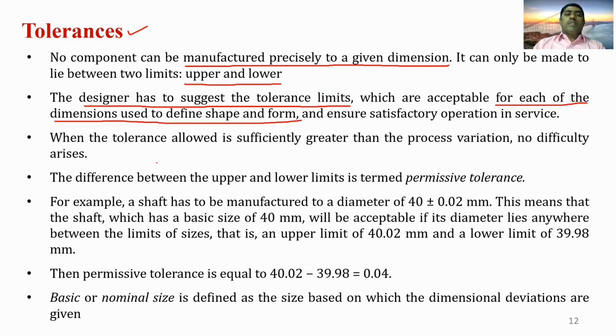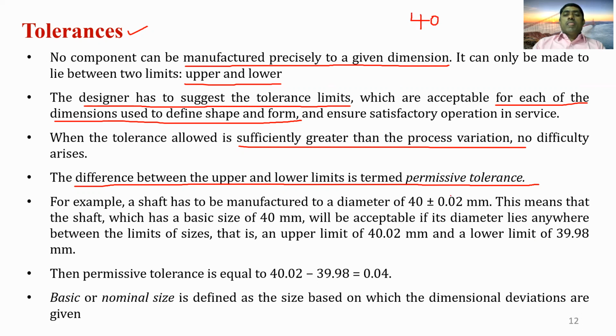So we can define the tolerance as the intentional difference between the upper and the lower limits, termed as the permissible tolerance. When the tolerance allowed is sufficiently greater than the process variation, no difficulty arises. So for example, if a shaft has to be manufactured to a diameter of 40 plus or minus 0.02, that means the shaft has the basic size of 40 mm